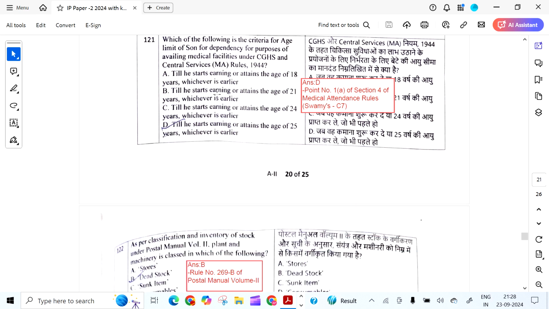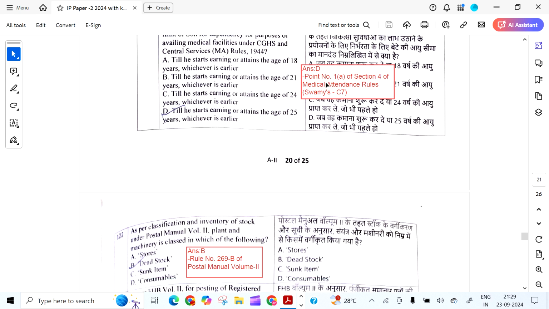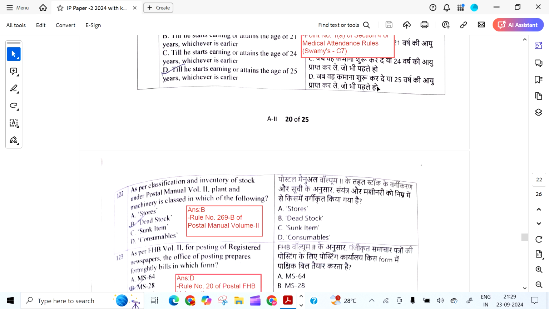Which of the following is a criteria for age limit of son for dependency for purposes availing medical facilities under CGHS and CSMA rules 1944? The answer is till he starts earning or attains the age of 25 years, whichever is earlier. This is from point 1A of section 4 of medical attendance rules.